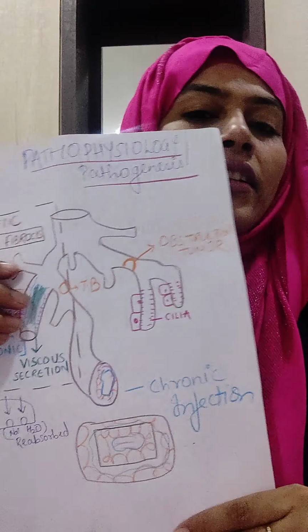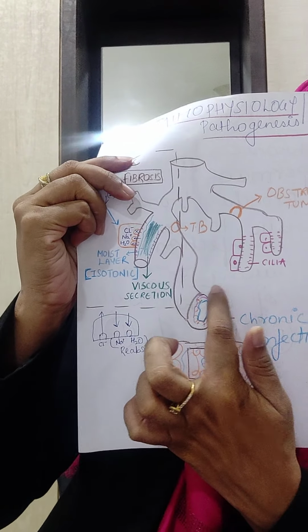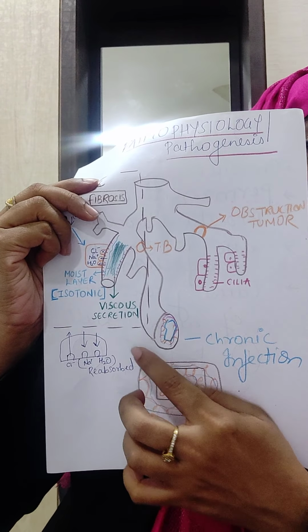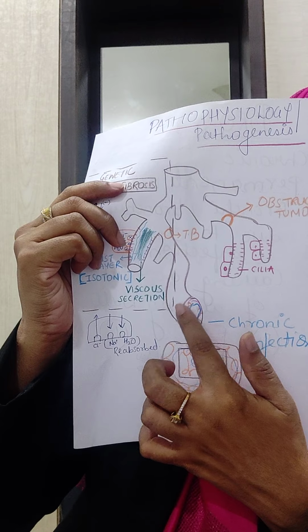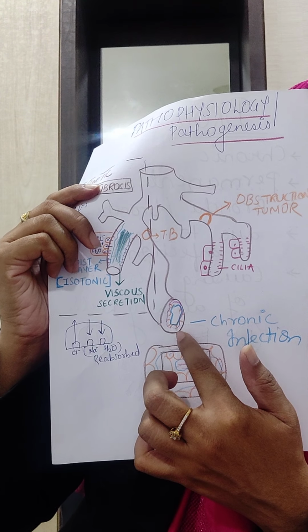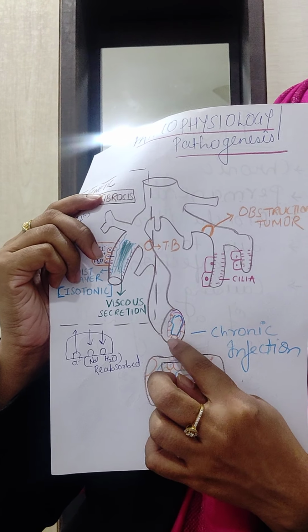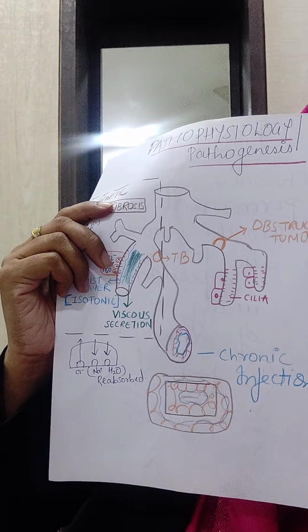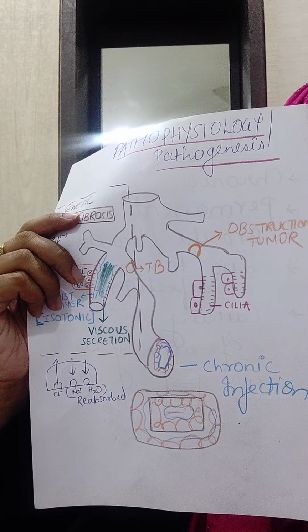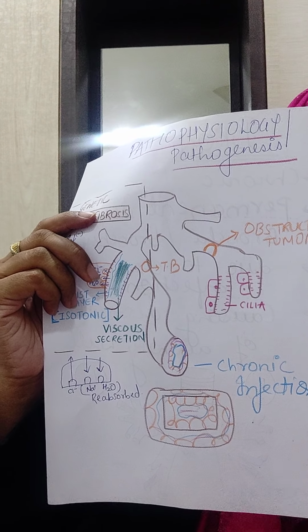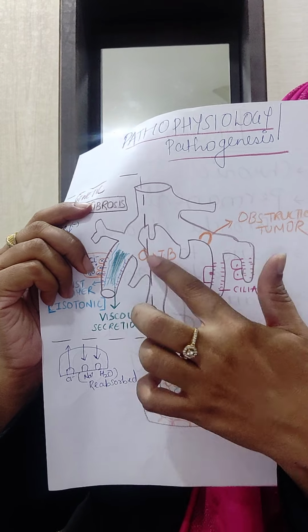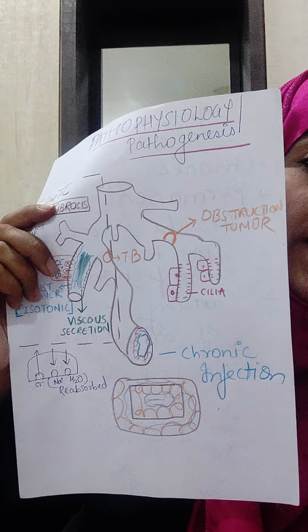Now another very important thing that I am going to teach you here is, if you cut and see the gross, this is the cell, stratified columnar epithelium that is present, and because it is present here, there are cilia here that actually pass on the mucus. Now if there is chronic infection in a person who had tuberculosis or pneumonia in the past, was affected by pathogens, the pathogens will come here and affect the bronchus.